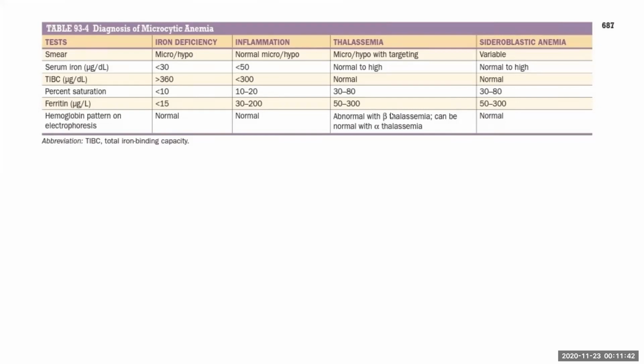To differentiate between thalassemia and iron deficiency, we have several indices. As I already said, hemoglobin will be low in thalassemia, but the RBC count will be normal. This is given as Mentzer index. That is MCV divided by RBC count. If it is more than 14, it is iron deficiency anemia. If it is less than 12, it is thalassemia. That is, the denominator will be more in thalassemia, hence the fraction will come below 12. 12 to 14 is indeterminate.